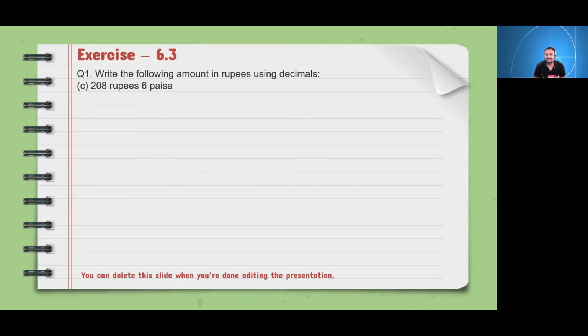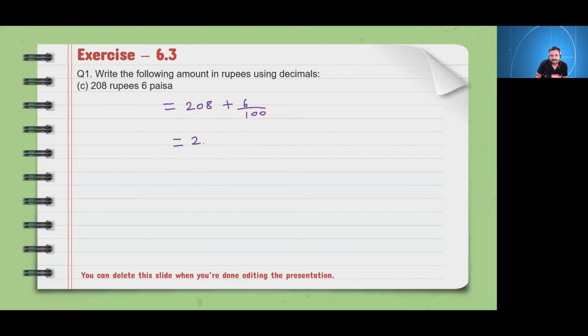Yes, Vraj. Sir, 208.06 paisa is the answer. Okay, we will see it. This 208 rupees will be as it is, but what will this 6 paisa become? It will become 6 upon 100 when we convert it into rupees.